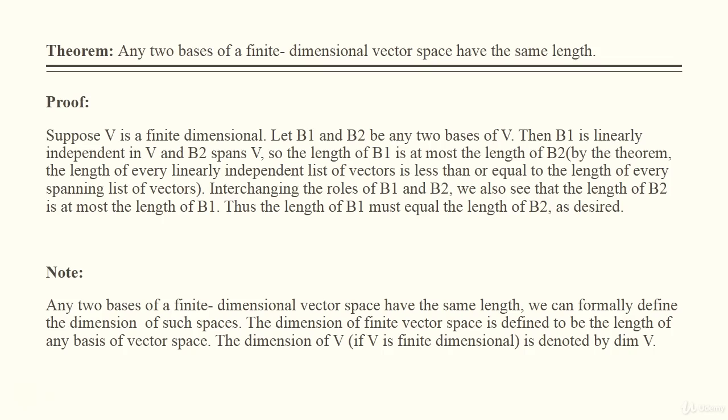So here is a note: any two bases of a finite dimensional vector space have the same length. Then we can formally define the dimension of such spaces. The dimension of a finite dimensional vector space is defined to be the length of any basis of the vector space, and the dimension of V, if V is finite dimensional, is denoted by dim V.